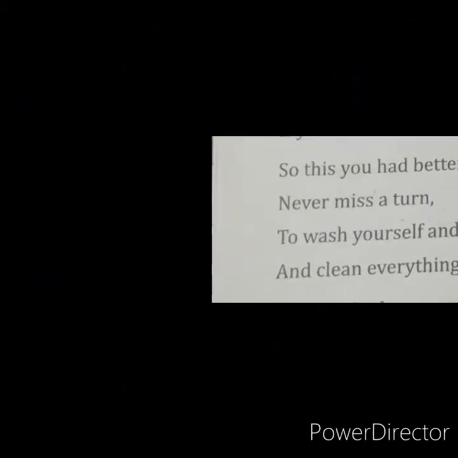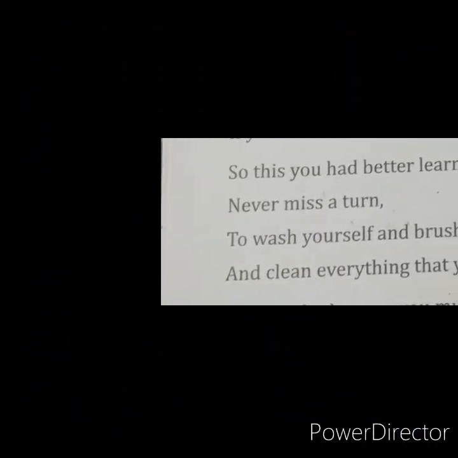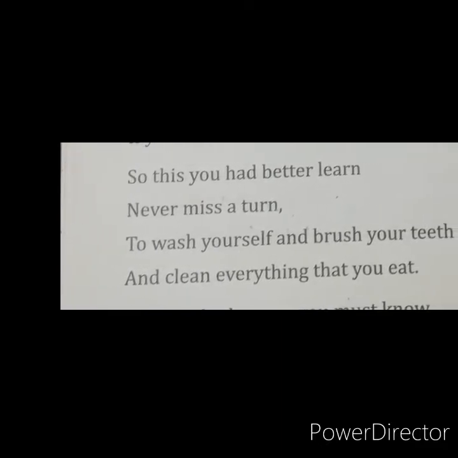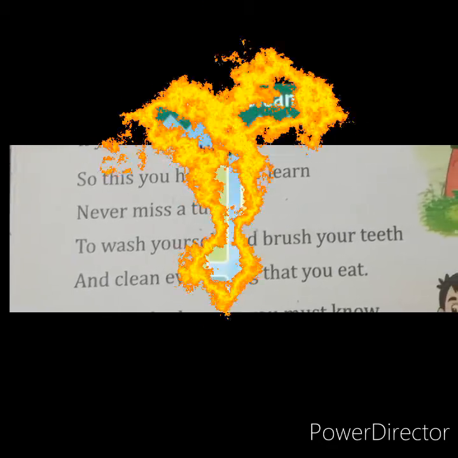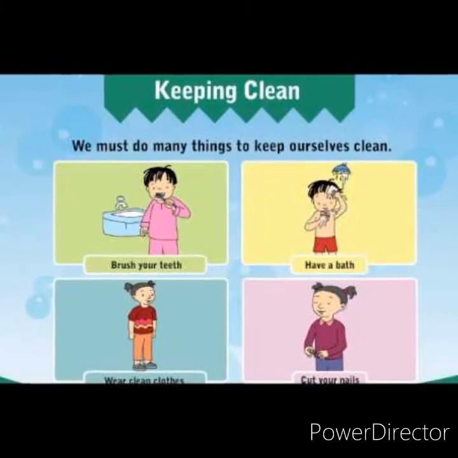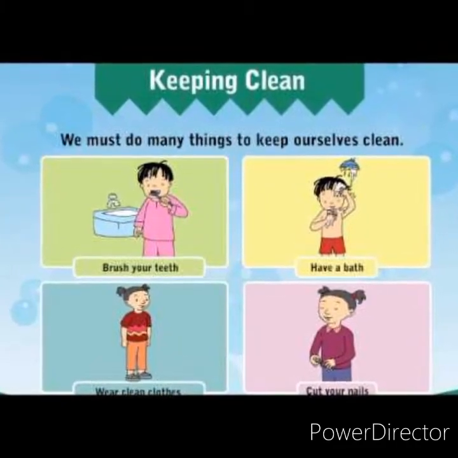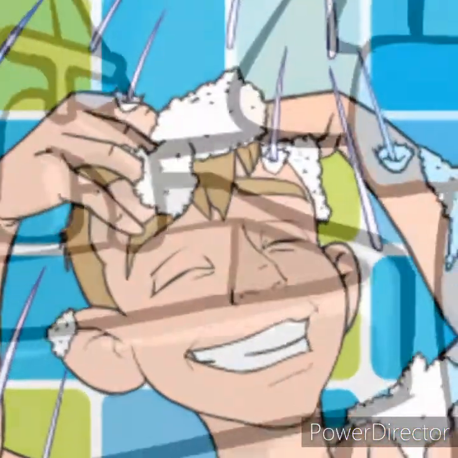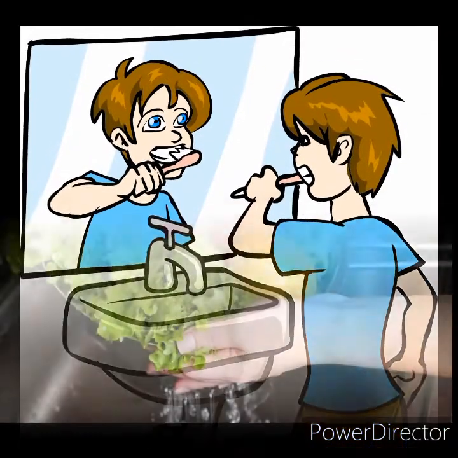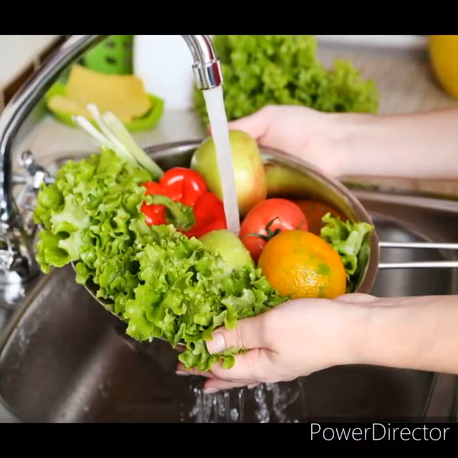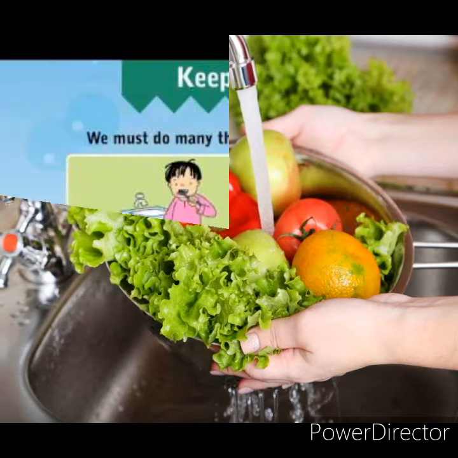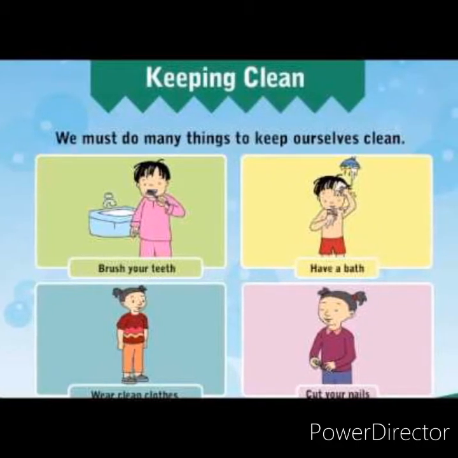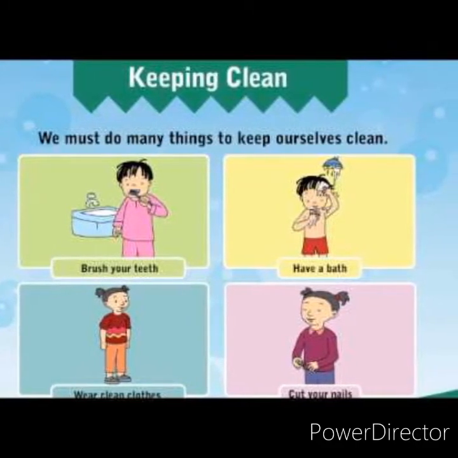Now, the fourth stanza of the poem explains what we have to learn. हमें क्या सीखना है? We have to learn to keep ourselves neat and clean. And how can this be done? This can be done by washing ourselves daily. That means taking bath daily, brushing our teeth and cleaning everything that we eat. So we have to learn to keep ourselves neat and clean so that germs do not harm us.